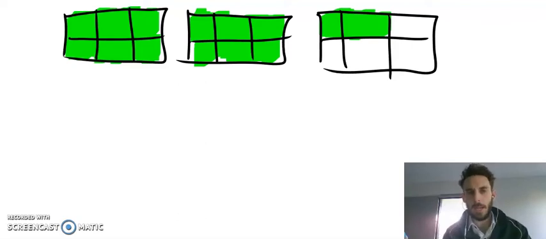Hey boys, today I want to look at mixed numerals in particular and how we work with mixed numerals, especially when we're adding mixed numerals and common fractions.